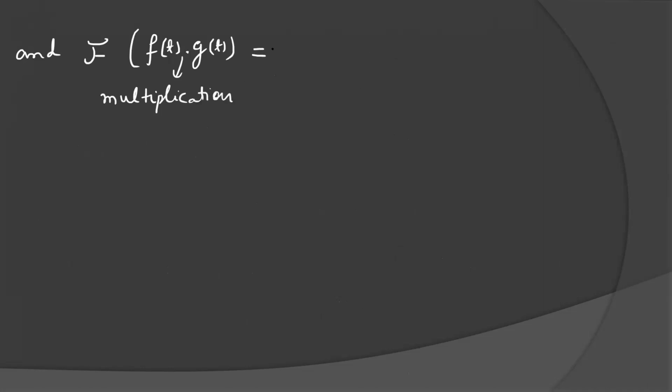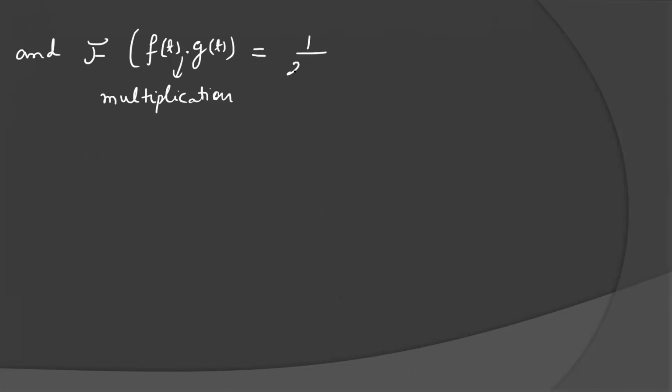And the second result, if we take the convolution in omega, we have another result: the Fourier transformation of f(t) into g(t). This is not convolution, this is a simple multiplication. Star is represented by the convolution.